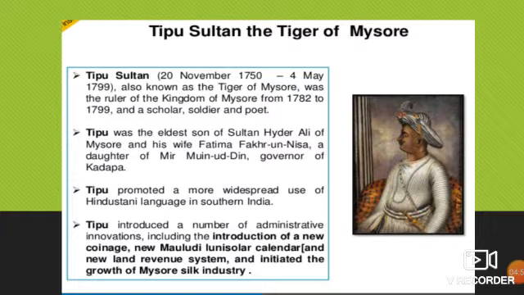And after that, what happened? When he became king in 1782, he took lots of decisions against the Britishers. He didn't want their rule over the country, and that's why he took a few important decisions. So what were those decisions? First of all, when they were doing export and import from India to Britain, Tipu Sultan didn't want that.